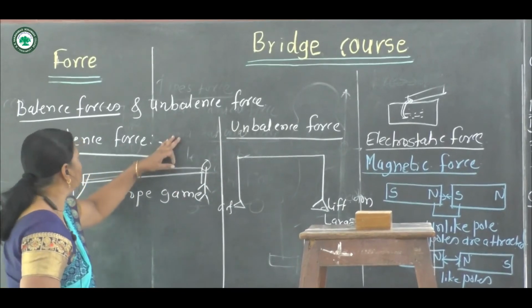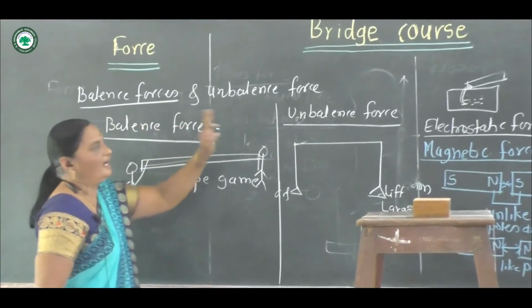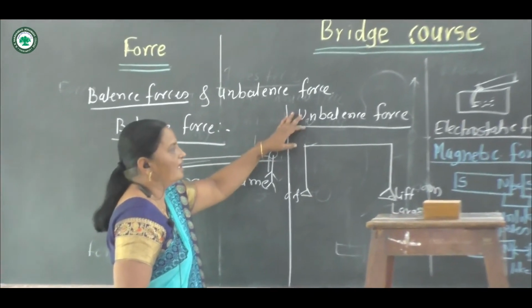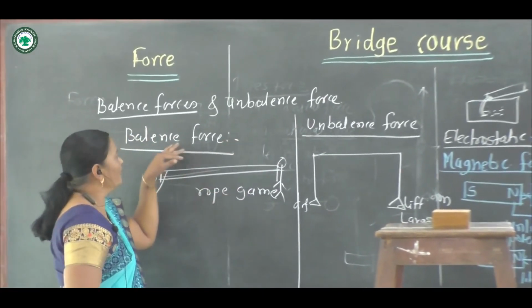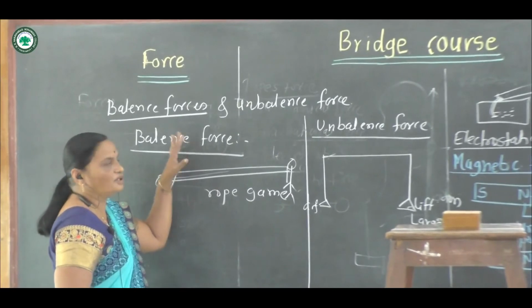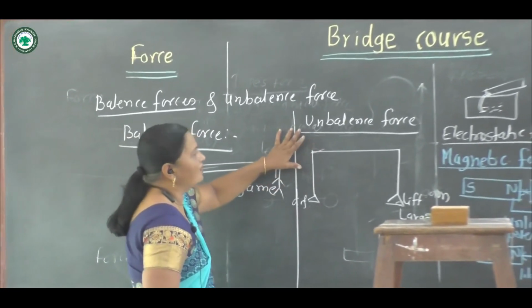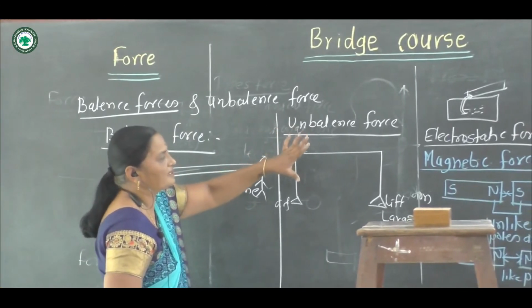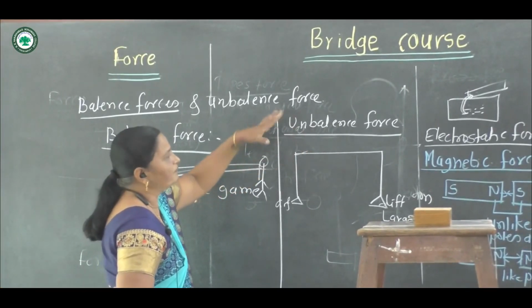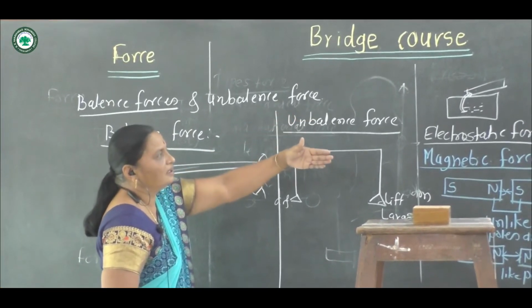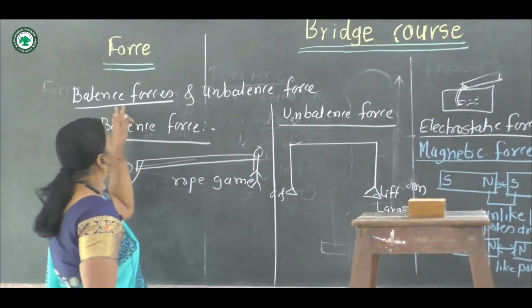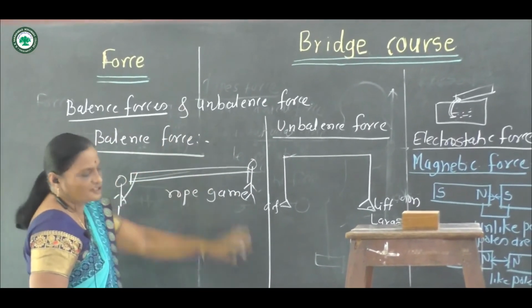You can list and write the example of balanced force and unbalanced force. Now these are the various types of forces: contact force, non-contact force, balance force, unbalanced force.